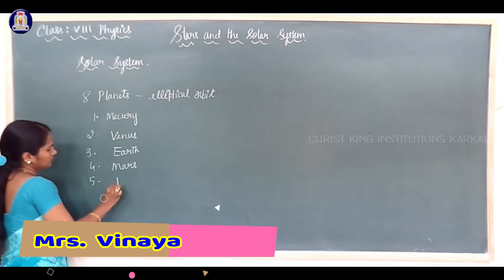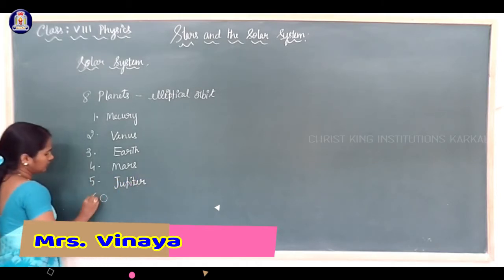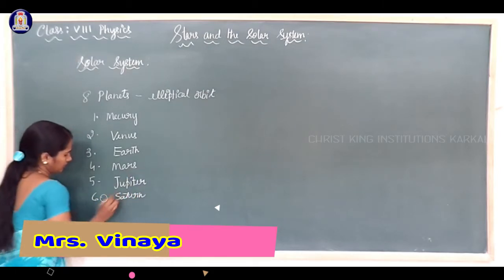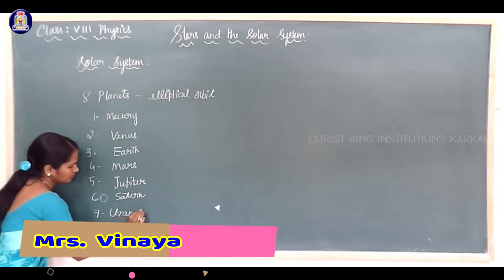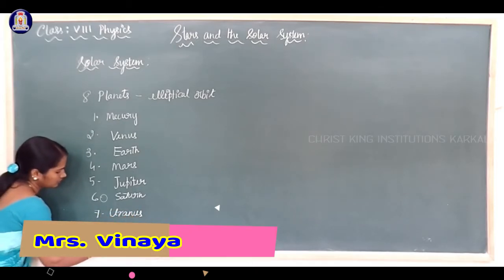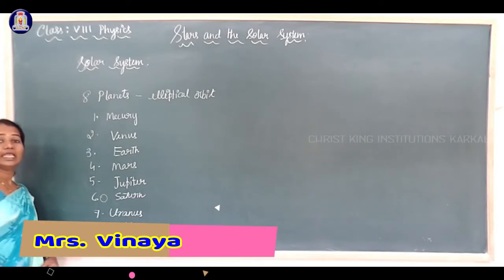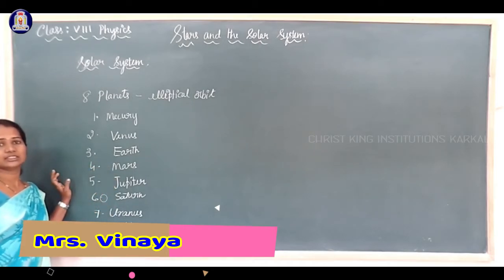Fifth one, Jupiter. Sixth one, Saturn. Seventh one, Uranus. And eighth one, Neptune. These are the 8 planets according to their distance from the sun.